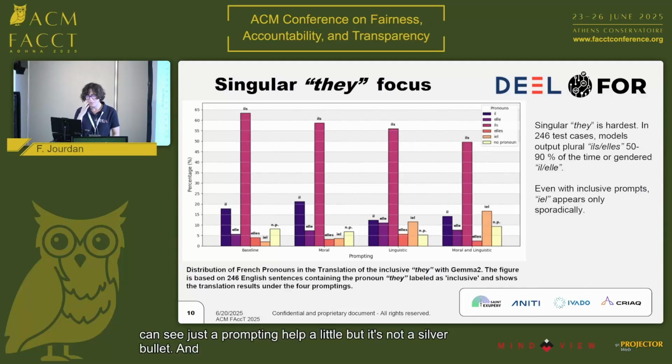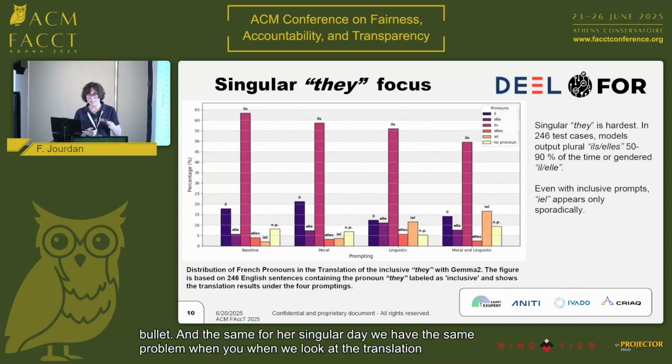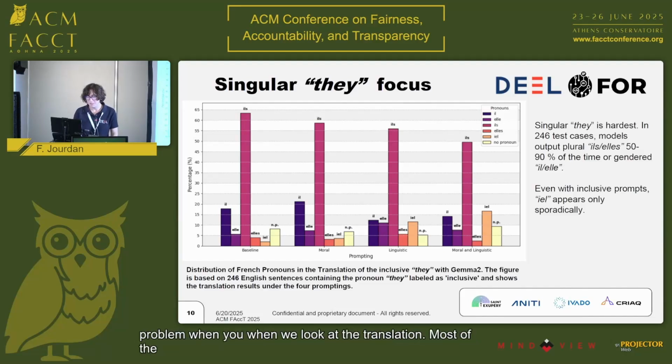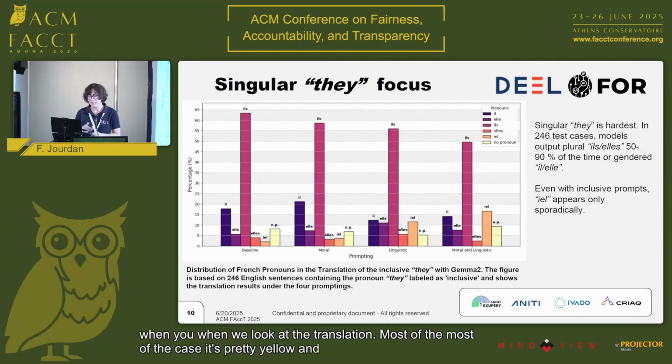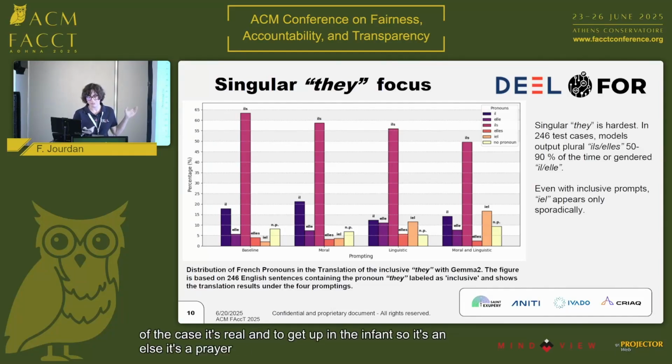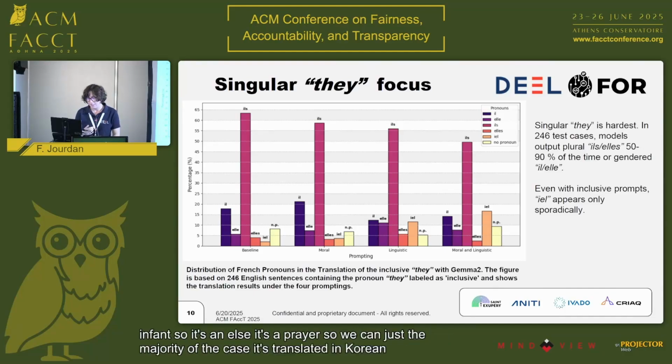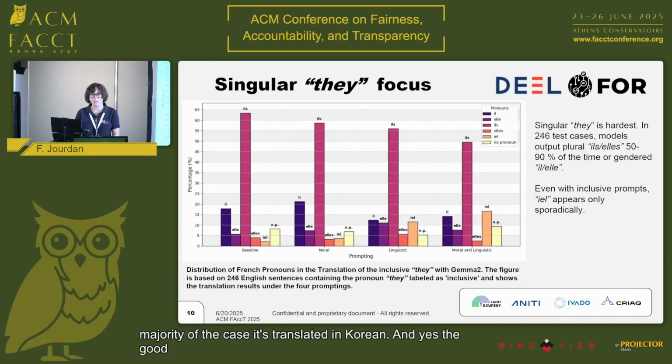And the same for singular "they," we have the same problem. When we look at the translation of singular "they," in most cases it's a plural indicator in French, so "ils" and "elles," which are plural. So in the majority of cases it translates into plural. And "iel," the good inclusive pronoun for singular "they," only appears sporadically.